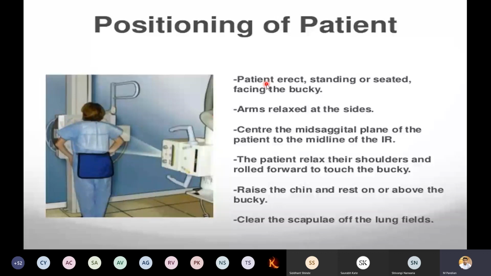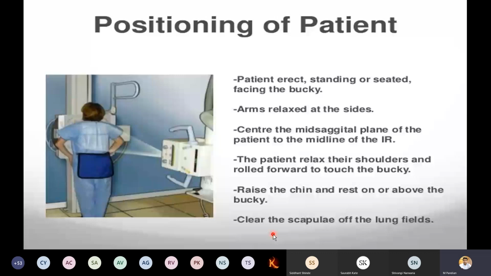The patient is erect, standing or seated, facing the bucky, arms relaxed at the sides. Center the mid-sagittal plane of the patient to the midline of the IR. The patient relaxes their shoulders and rolls forward to touch the bucky. They can hold it also, raise the chin and rest it on or above the bucky, and then clear the scapula of the lung field.